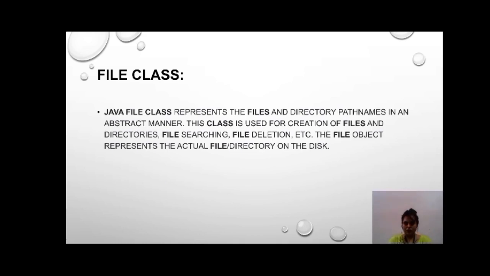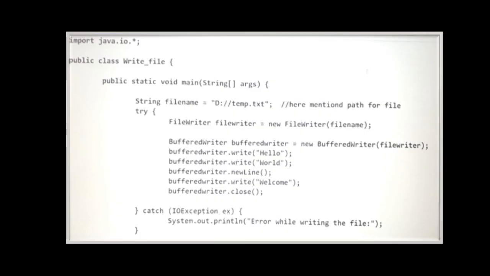So now, the Java File class. The Java File class represents the file and directory path names in an abstract manner. This class is used for creation of files and directories, file searching, file deletion, etc. The File object represents the actual file or directory on the disk. So here we start with the program.